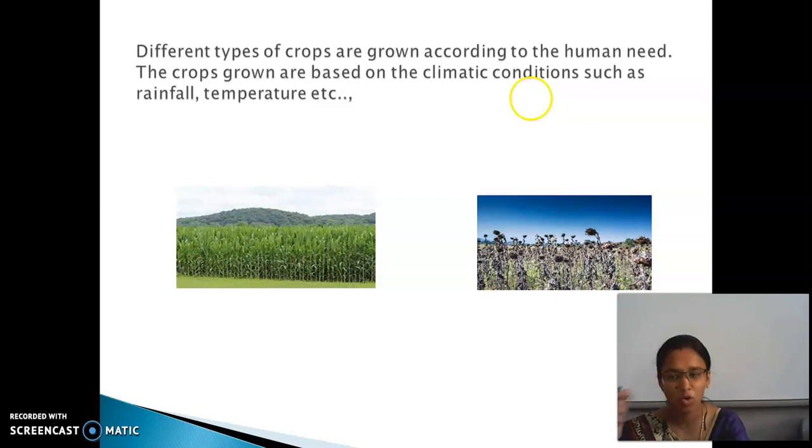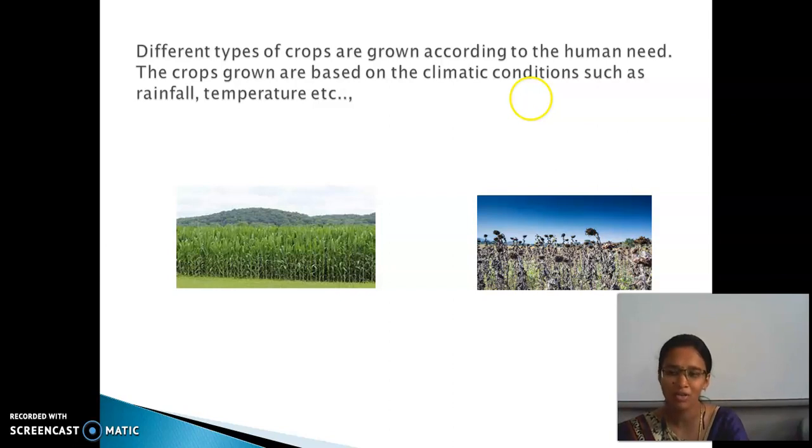Rajasthan receives the least amount of rainfall, but Kerala receives the highest amount. So the crop which is grown depends on the climatic conditions and rainfall they get.